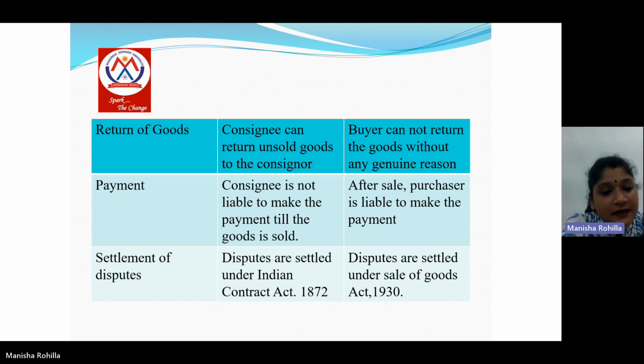Next point is settlement of dispute. In consignment accounting, if there is any dispute, that dispute is settled under the Indian Contract Act 1872. But in case of sale, if there is any dispute, that dispute is settled under the Sale of Goods Act 1930.